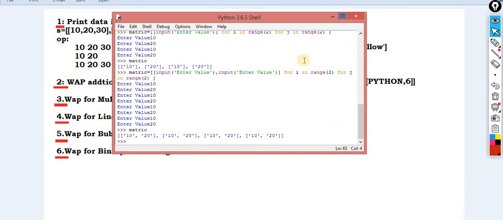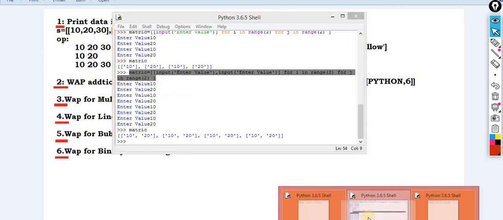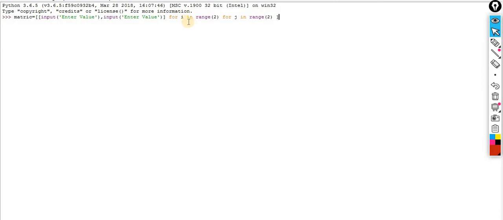So what we can do here, the code can be made more simple. So I am copying this thing, and now the code will become, I think, easier. Control V. Okay, so here rather than implementing this second loop, the same thing I think is done.